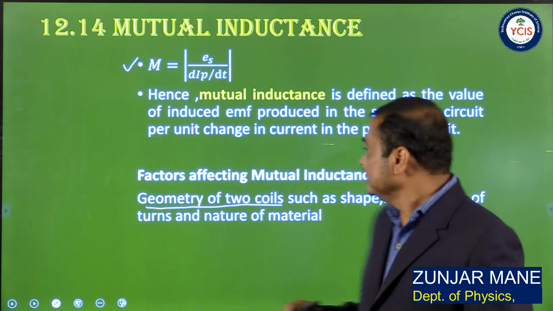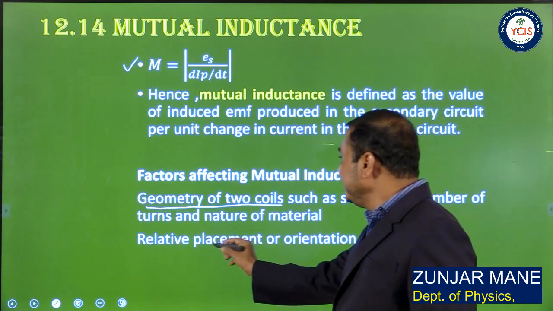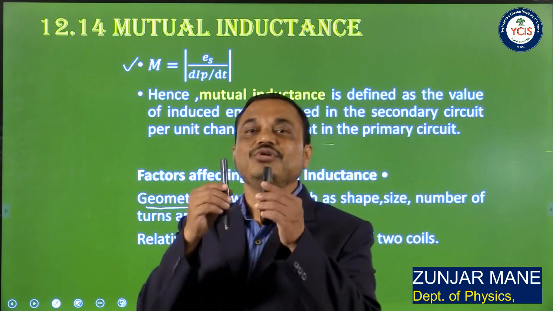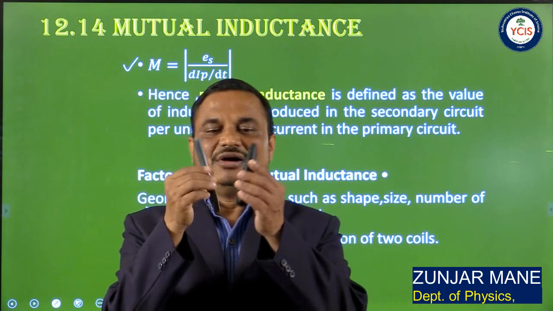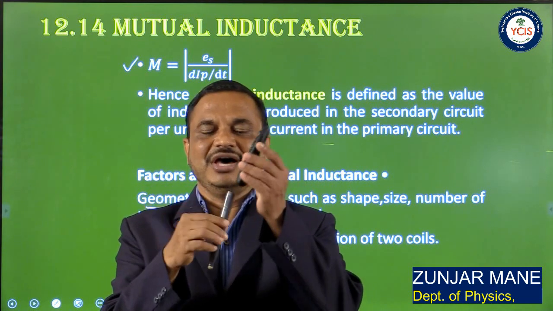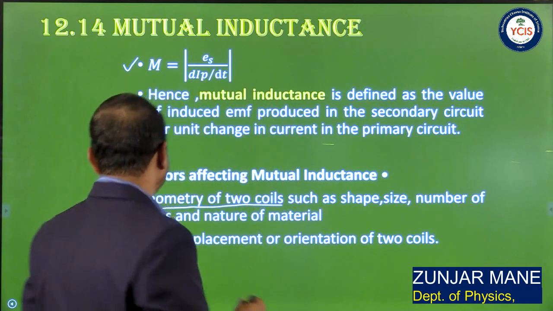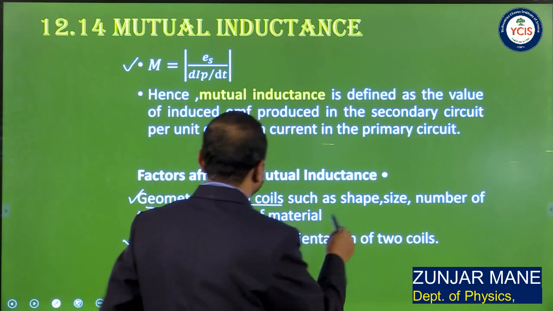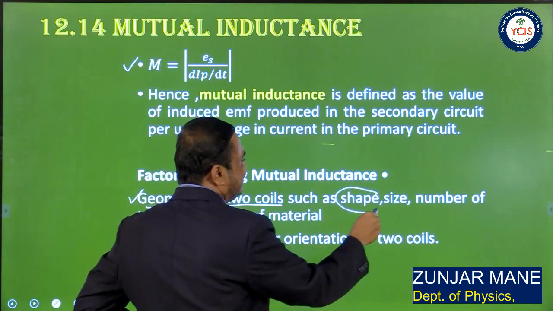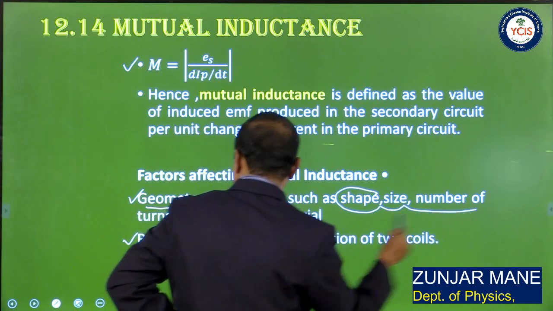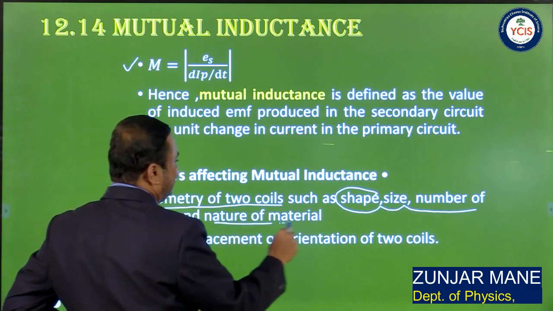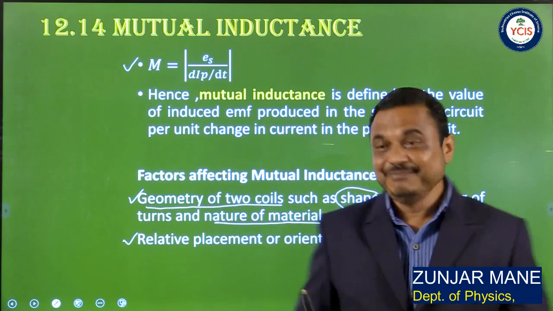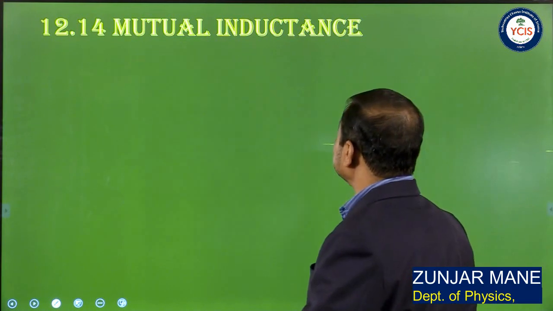Another factor is the relative displacement or placement or orientation between the two coils; the two coils may be parallel, inclined, perpendicular or in the same direction. So these are the factors on which the coefficient of mutual inductance depends: the geometry of the two coils, like the shape, size, number of turns and the nature of material of the coils, and also the relative displacement or placement between the two coils.